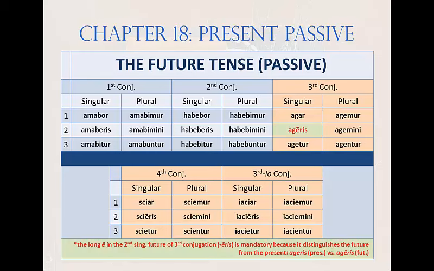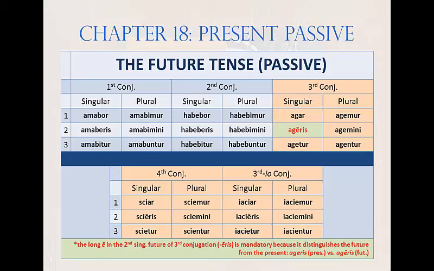Note that here a long vowel comes into play. The long E preceding the ending in third conjugation, future, second person singular, egeris, is mandatory because it distinguishes the future from the present. In other words, egeris means you will be whatever the verb means. For instance, you will be led, whereas ageris means you are whatever the verb means.